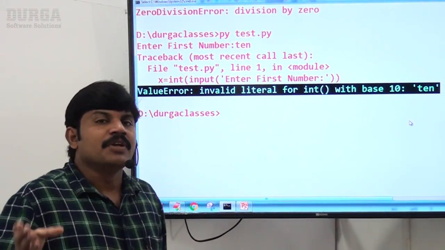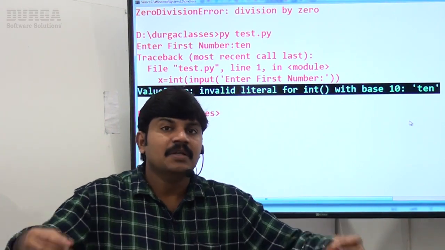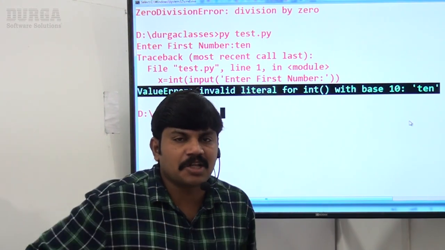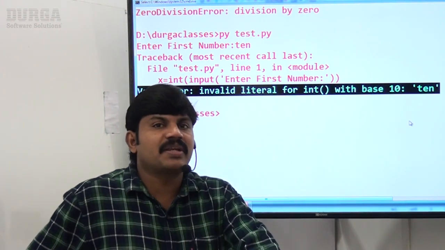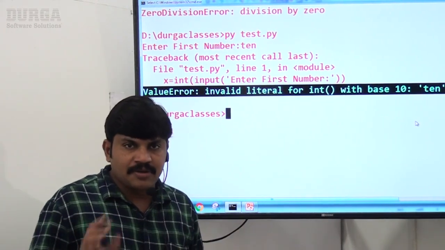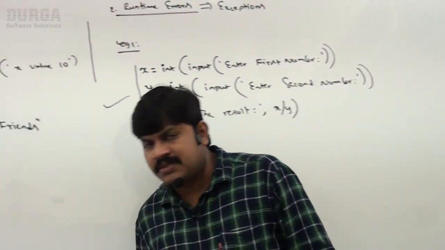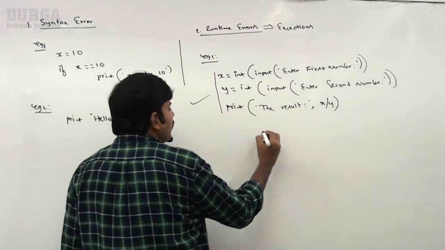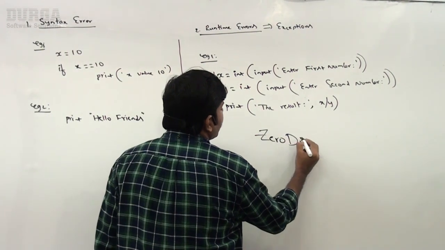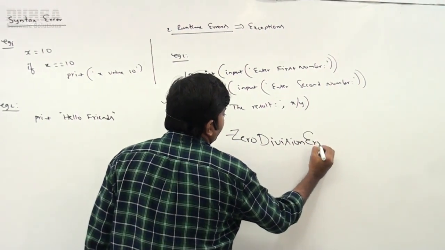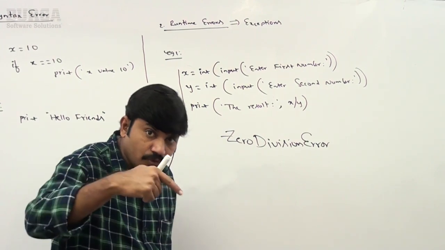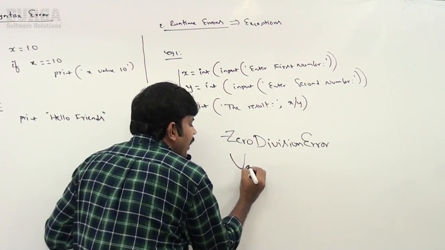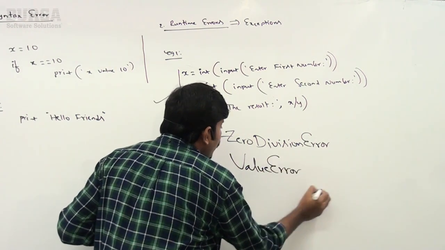So because of end user input, at runtime something goes wrong and we are getting these errors. These errors are called runtime errors. Can you please give an example of a runtime error? ZeroDivisionError. Next, ValueError, like this, right? Let me go for one more example. Observe this. In this program, at runtime, which types of errors are possible? Can you please spell out? The first one, ZeroDivisionError. These words are very, very important. A minimum of hundreds of times we are going to use them in exception handling only. That's why take special care. ZeroDivisionError. Second one, ValueError.